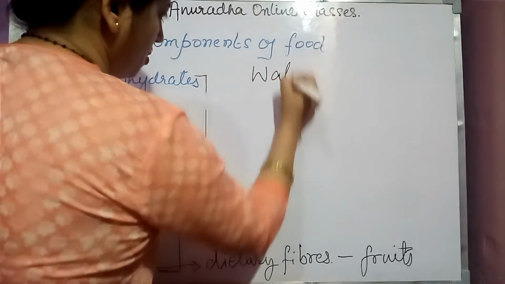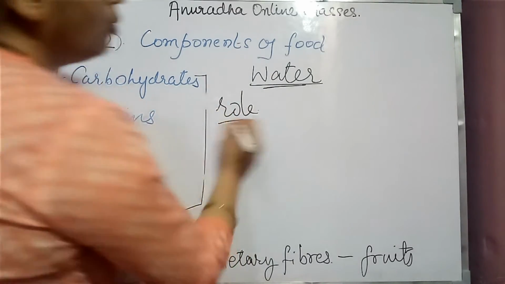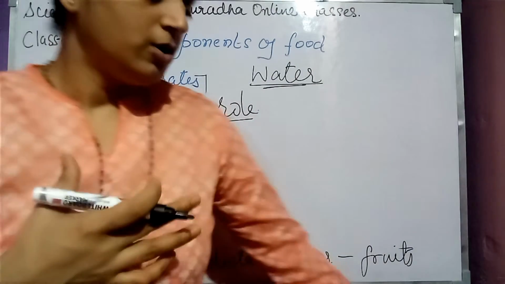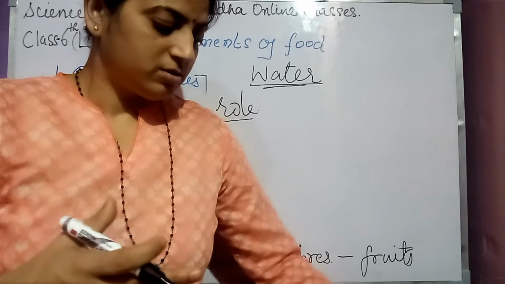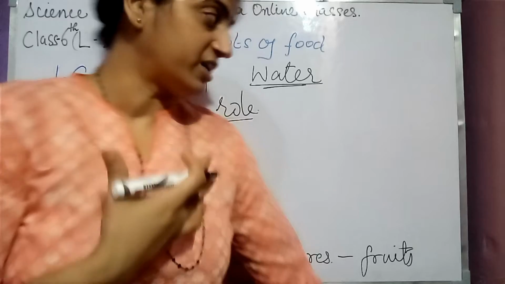Okay, water. What is the role of water? Water का क्या रोल है? What is the role of water in our food, in our diet?